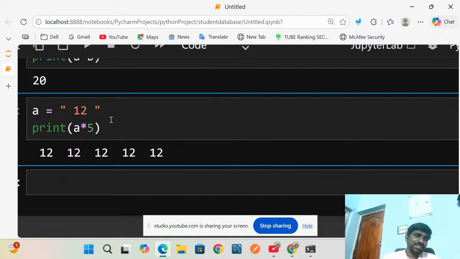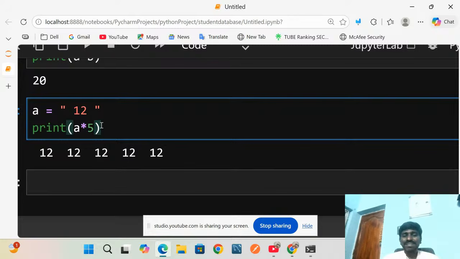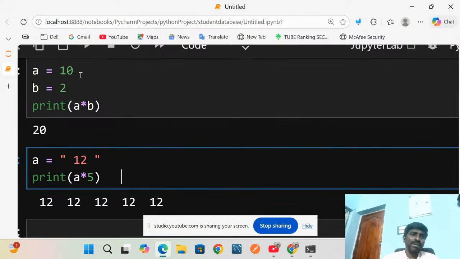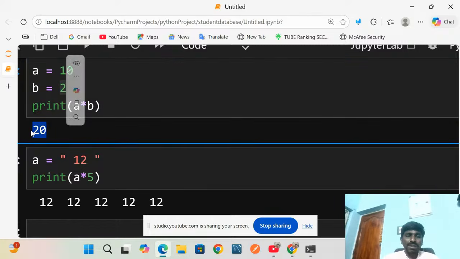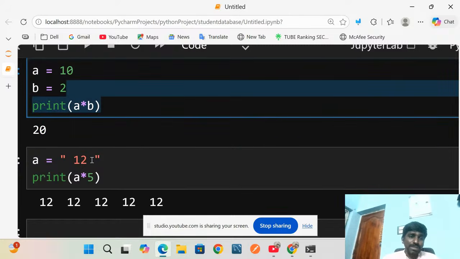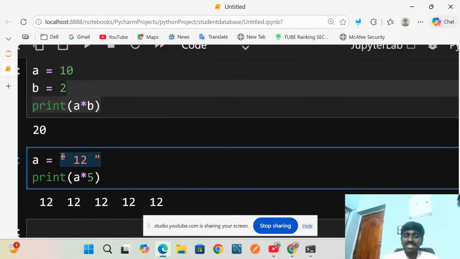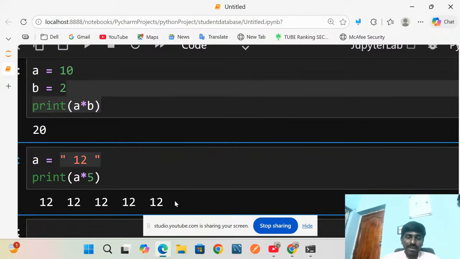Check it. See, it's very simple, right? Most of them think that 12 into 5 will get 60. Obviously it won't, because previously it was considered as an integer, so 10 into 2 will get 20 here. But coming to here, this is considered as a string into 5. What happens is the same string will be displayed 5 times.